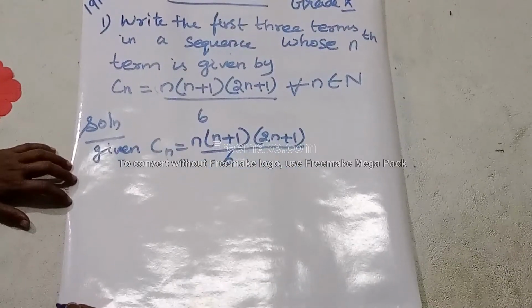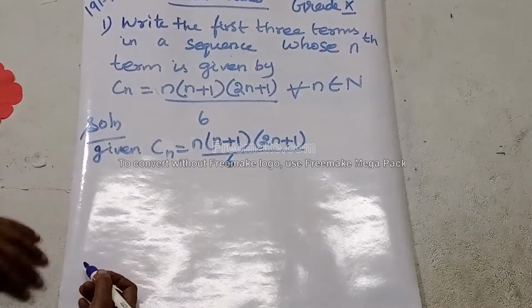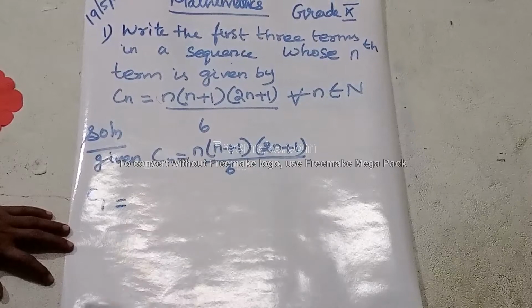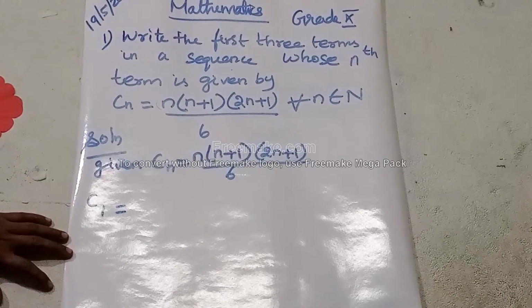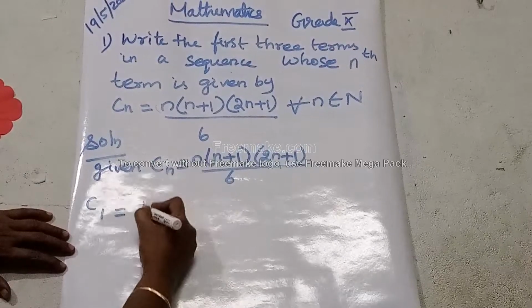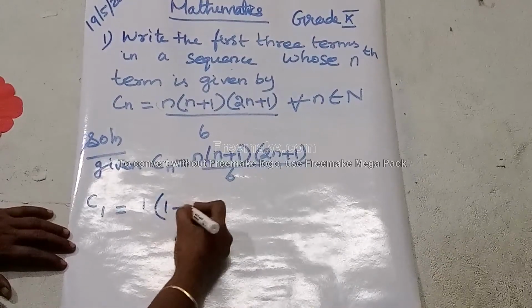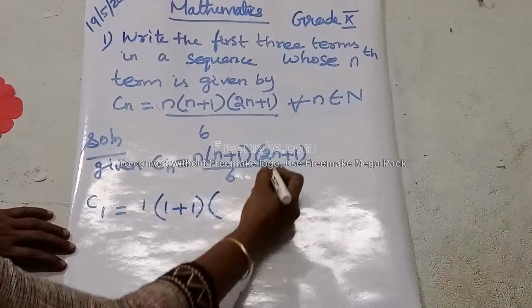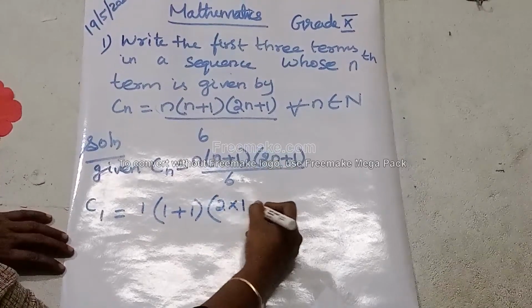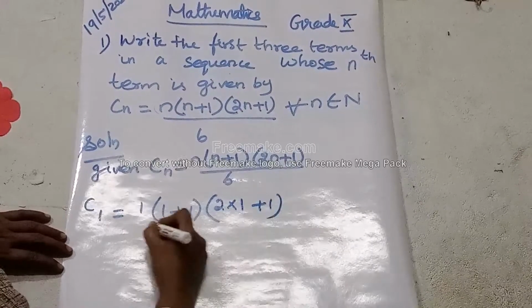Let us find C1. In place of n we have to apply 1. So C1 equal to 1 into 1 plus 1 into 2 into 1 plus 1, divided by 6.